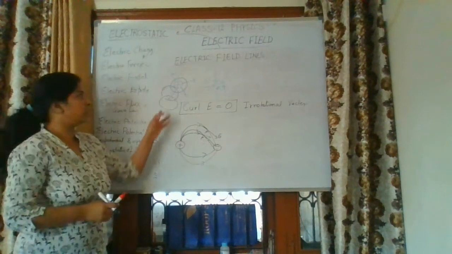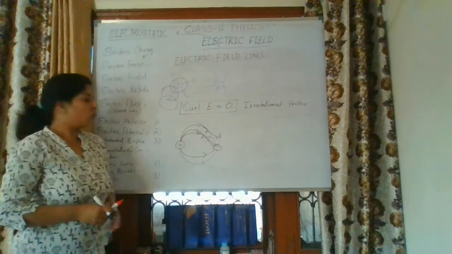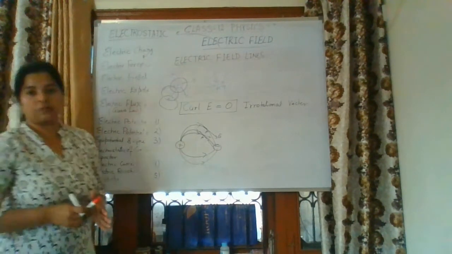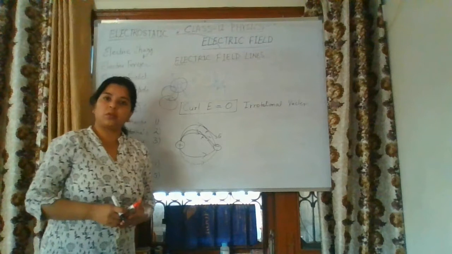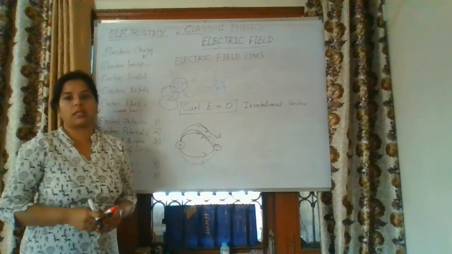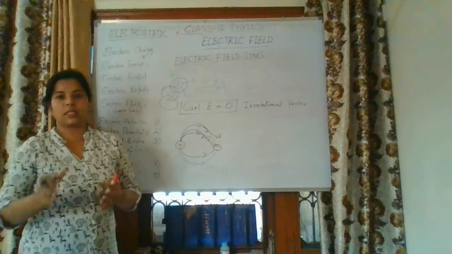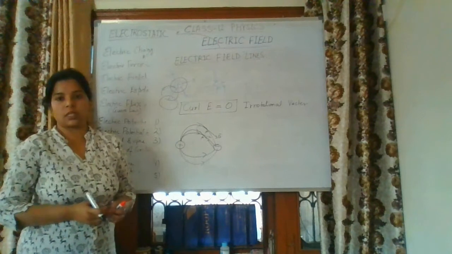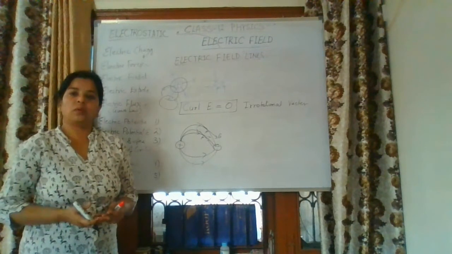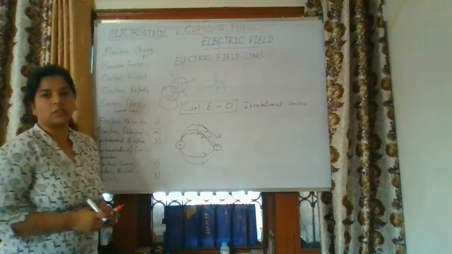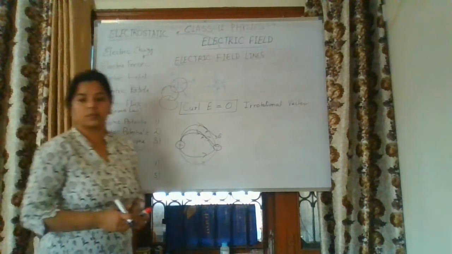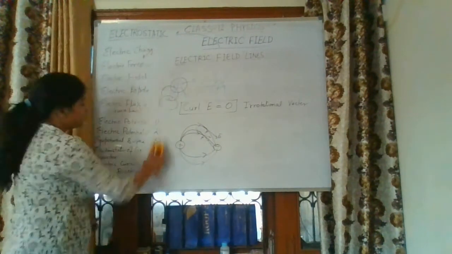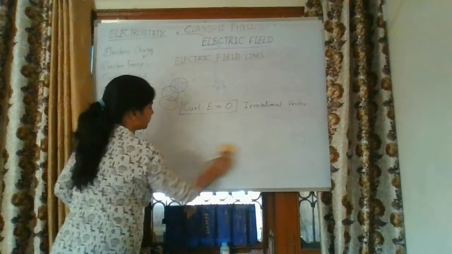That means the electric field intensity decreases. So the number of electric field lines per unit area corresponds to the intensity of the electric field. Intensity is high close to the source charge and low far away from the source charge. So these are the five properties of electric field lines.